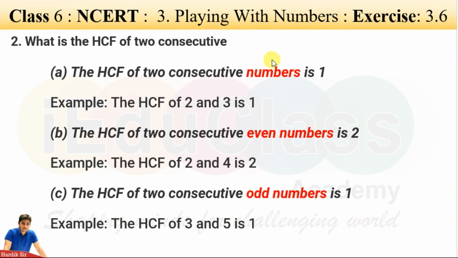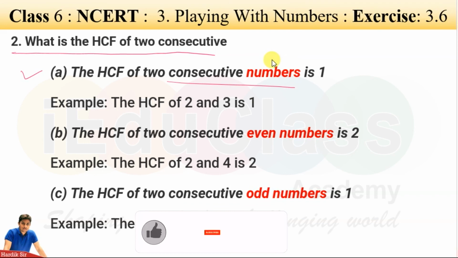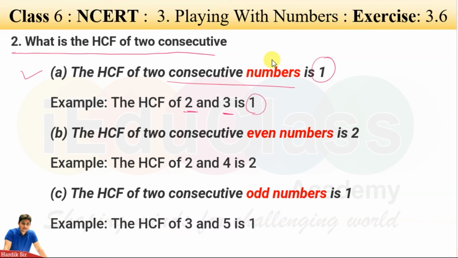It is a question number 2. We completed highest common factor. So okay, what is the highest common factor of consecutive numbers? If you take two consecutive numbers, what will be the highest common factor? It will be 1. How? Because 2 and 3 both are consecutive numbers and their highest common factor is 1.